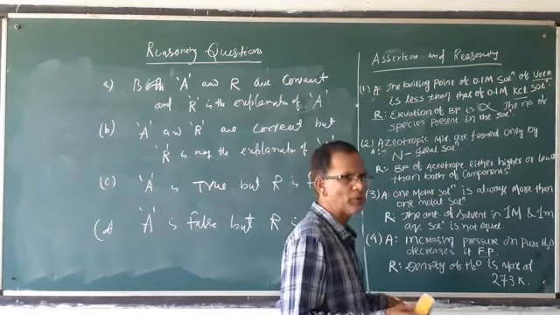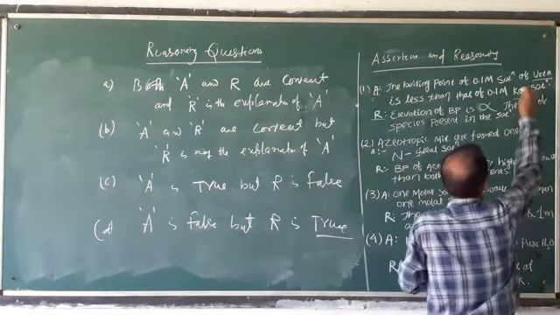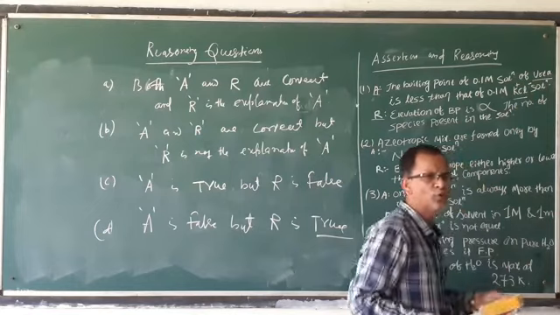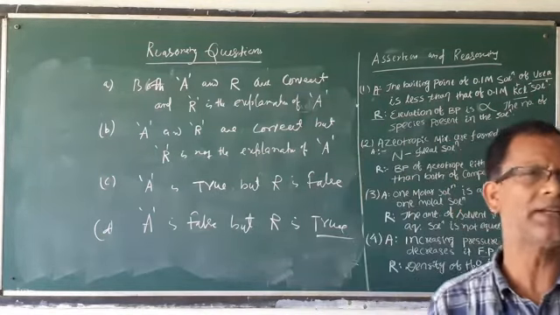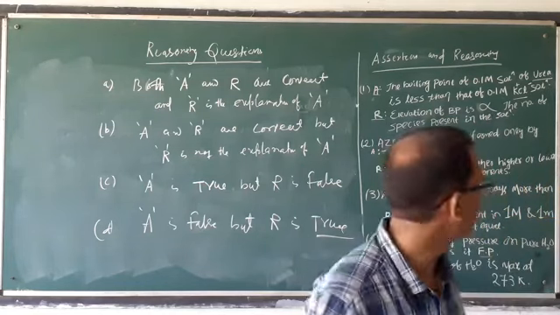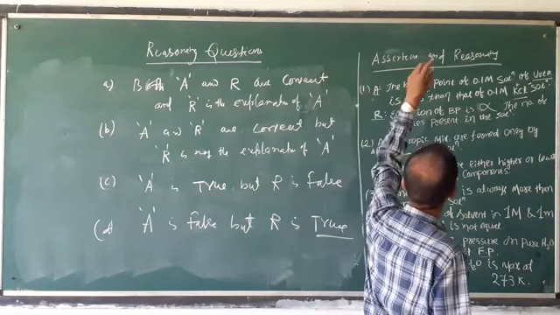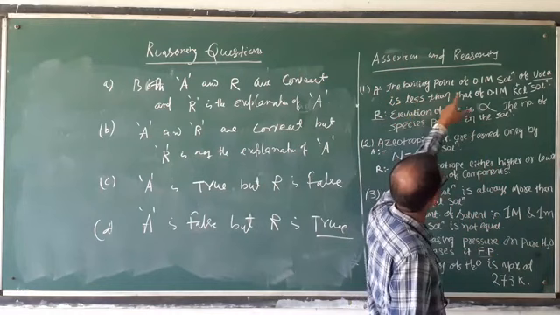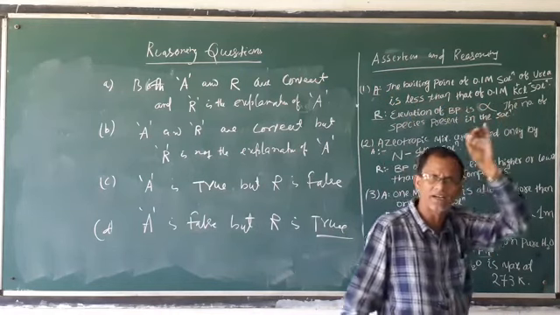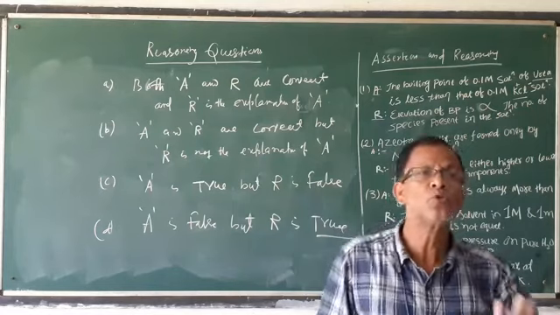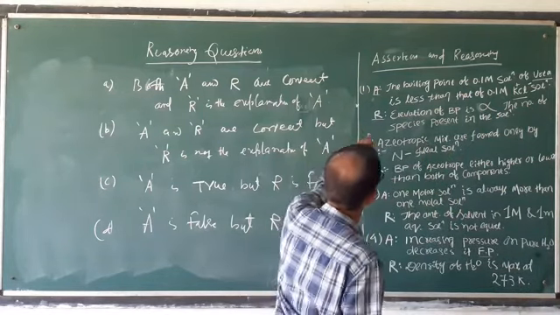The colligative property will be twice, because KCl has K plus and Cl minus, 2 ions, so the i value is approximately 2. That's why you can say the statement that the boiling point of 0.1 m urea is less than 0.1 m KCl is correct. The statement is true.